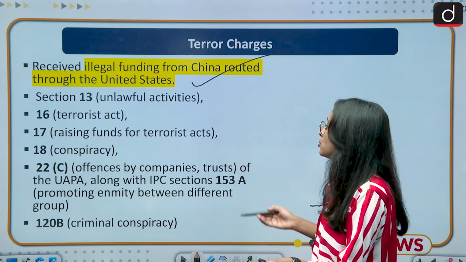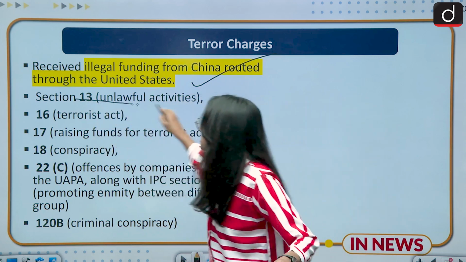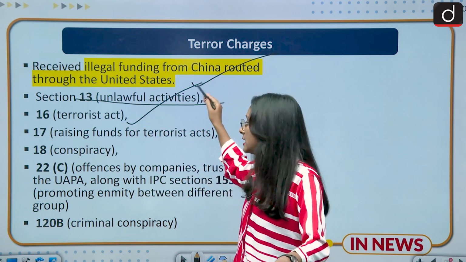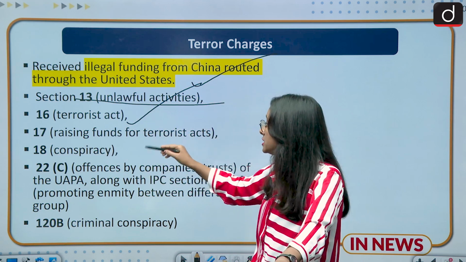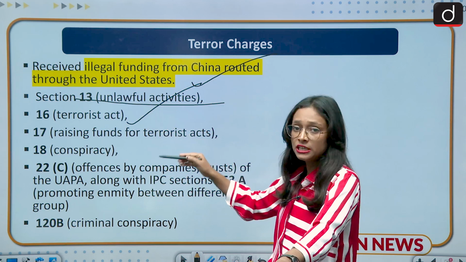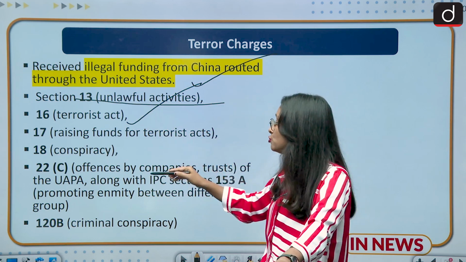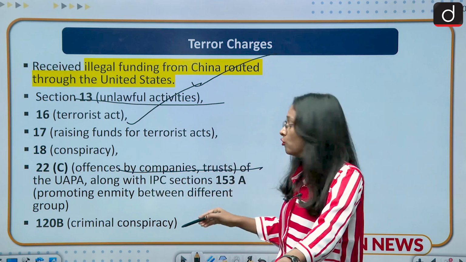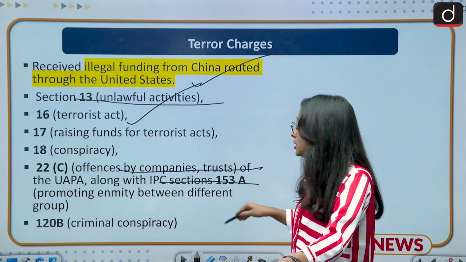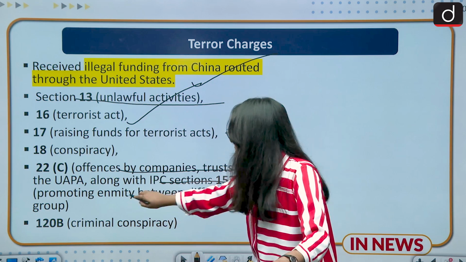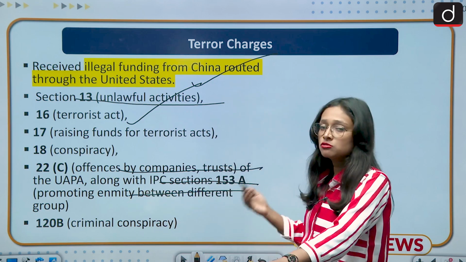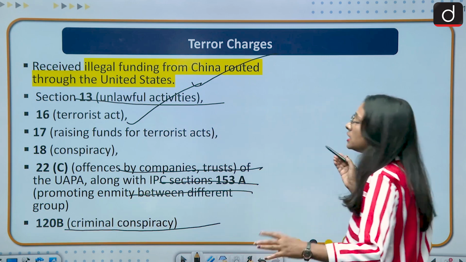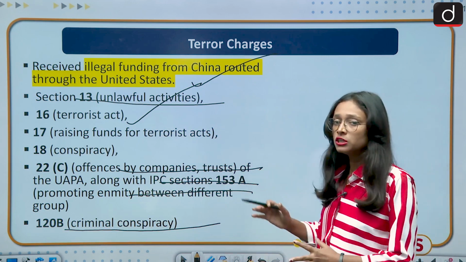They also put Section 13, which is related to unlawful activities, Section 16, related to terrorist act, Section 17, related to raising funds for terrorist acts, Section 18 for conspiracy, and Section 22C for offenses by companies and trusts. They also invoked IPC Section 153 for promoting enmity between different groups, and 120B for criminal conspiracy. So these are the terror charges invoked on NewsClick.